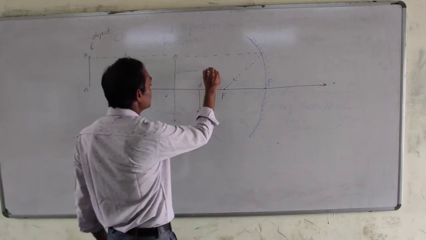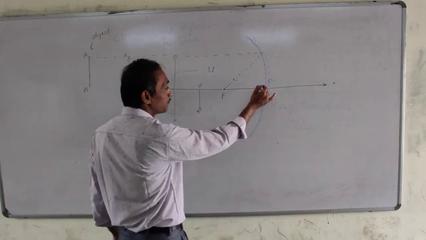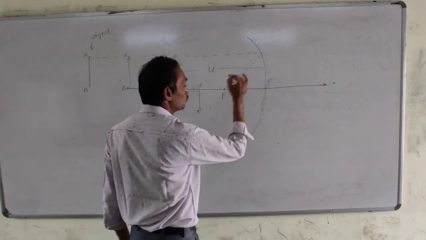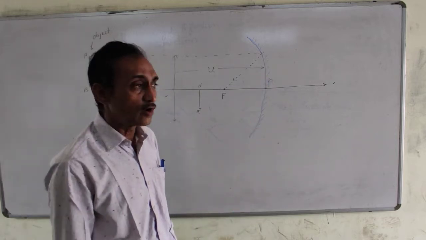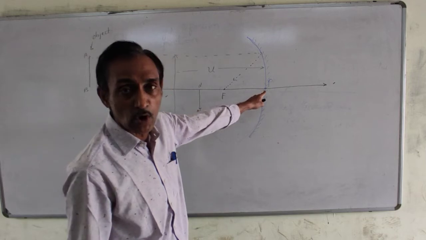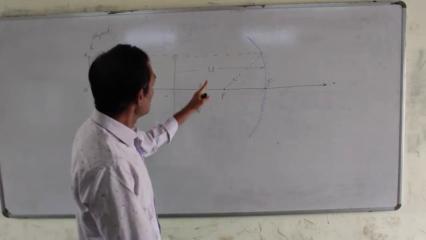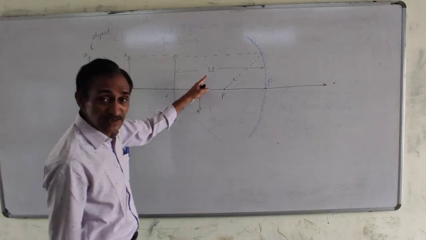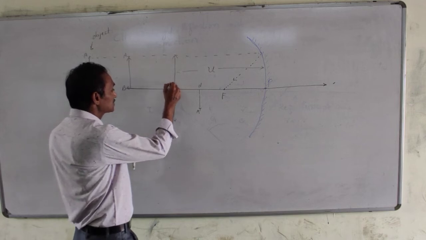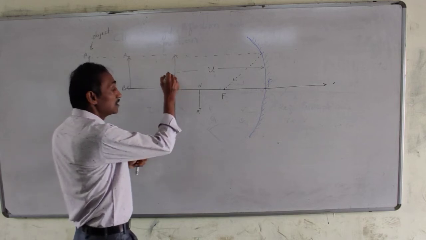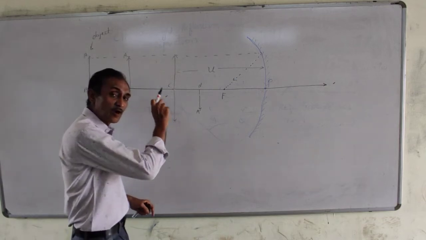Distance is measured from pole, object distance denoted by u. All the distances of object and image are always measured with respect to P on the axis, pole. So object distance here is u. Image is at C, at center of curvature. Object is at center of curvature, so image is also at center of curvature.